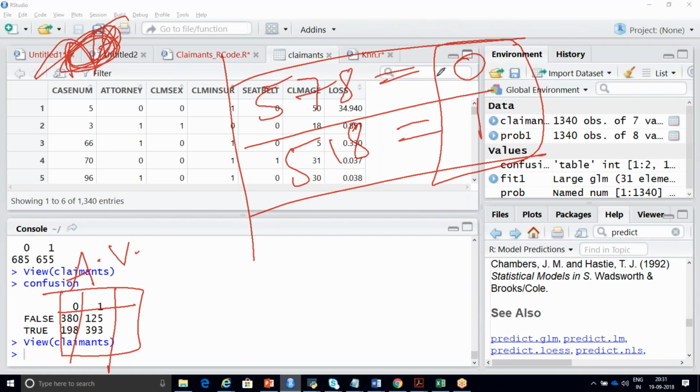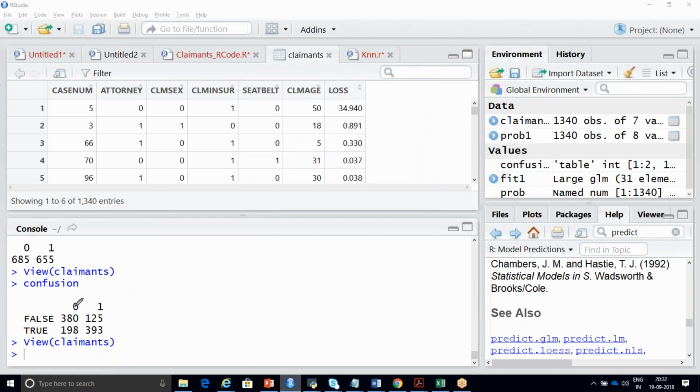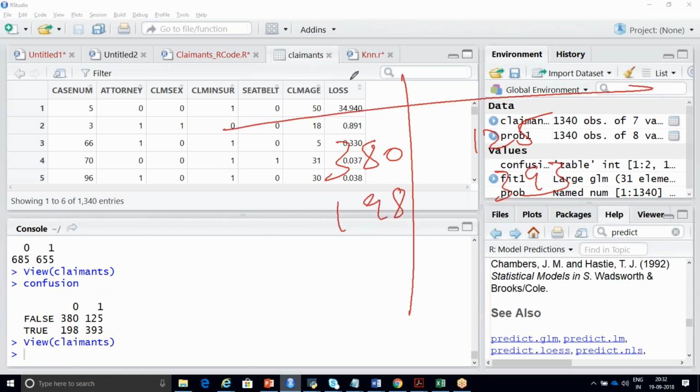Yes or no? Sorry, Vikas. Joseph, just yes. Now you mentioned that false are the 0 with the 380. One second, please wait. I'm explaining this part. First, understand this. From where did you get this 380, 125, 198, and 393? I'm going to tell you. So this is 380, this is 125, this is 198, this is 393. This is your actual data I'm writing here.